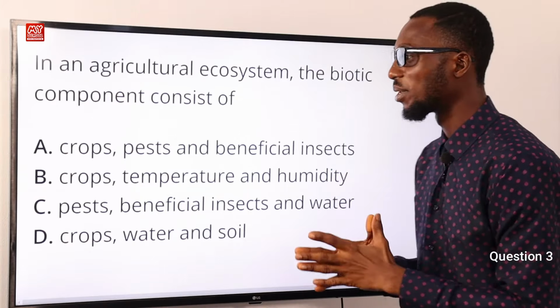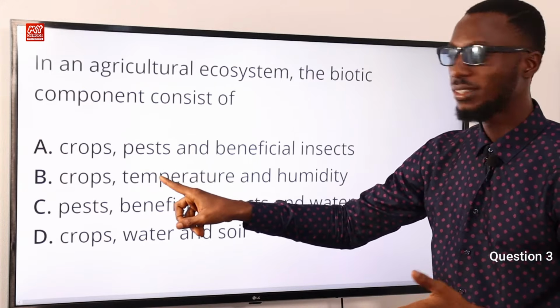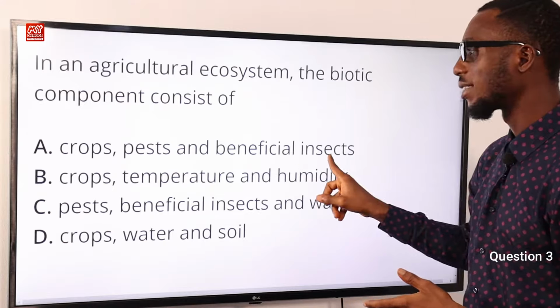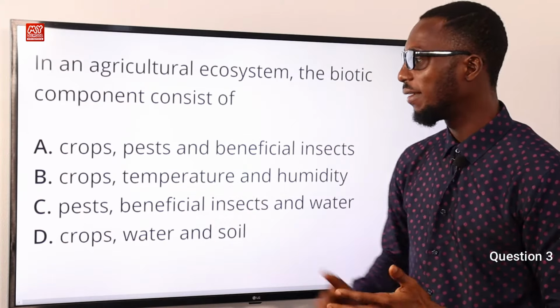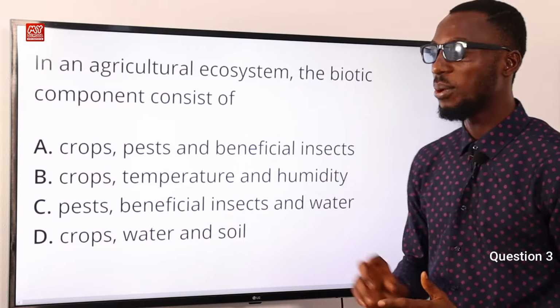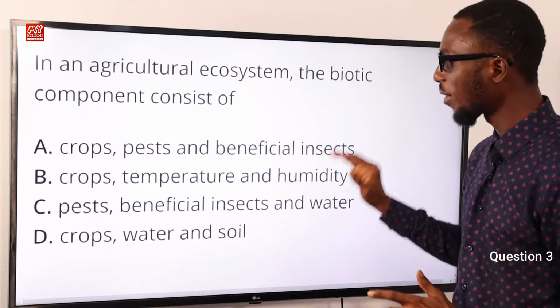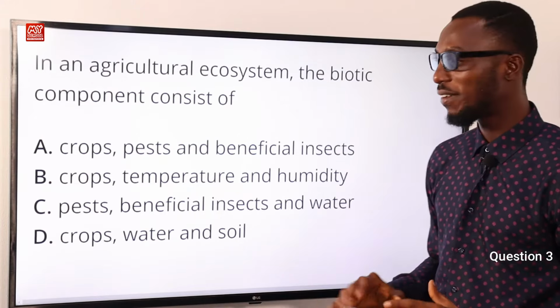So let's go through option A. Option A, we have crops, living, pests, living, and beneficial insects, all living biotic components. Option B, crops, living, temperature, non-living, humidity, non-living. So this strikes out option B. Option A is still viable. Let's see if we have better choices available.